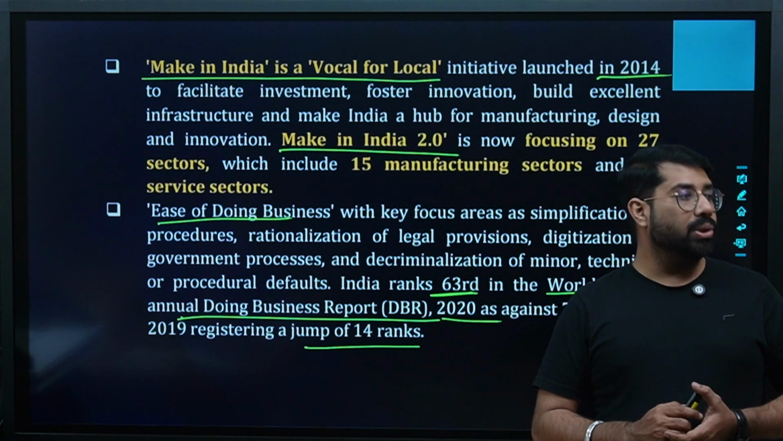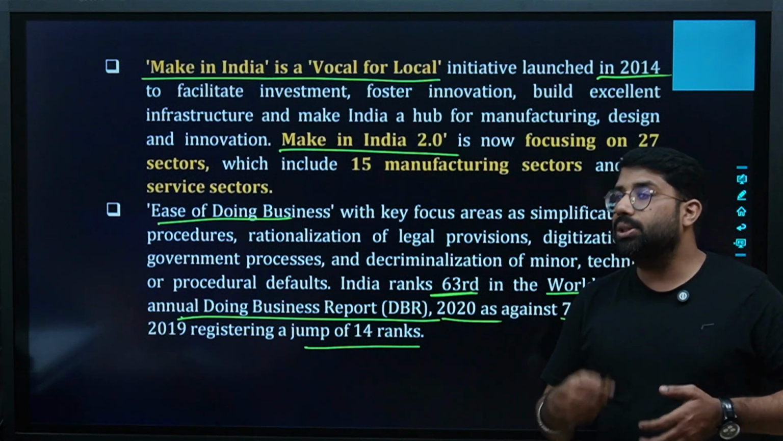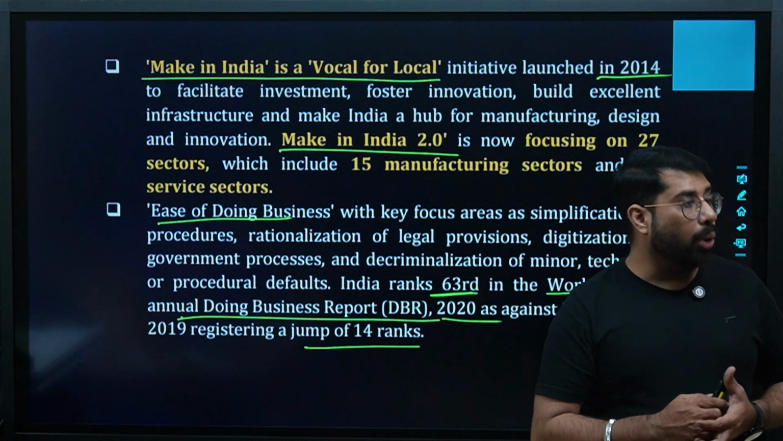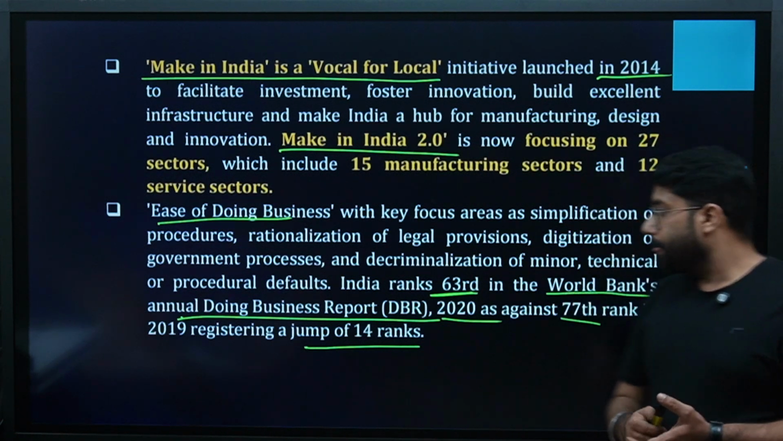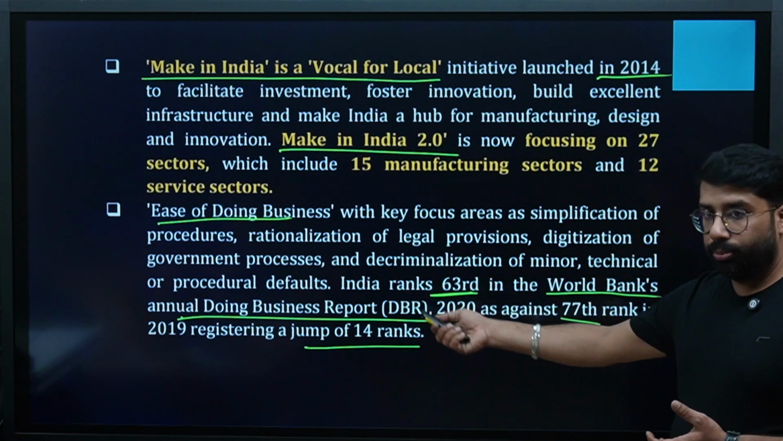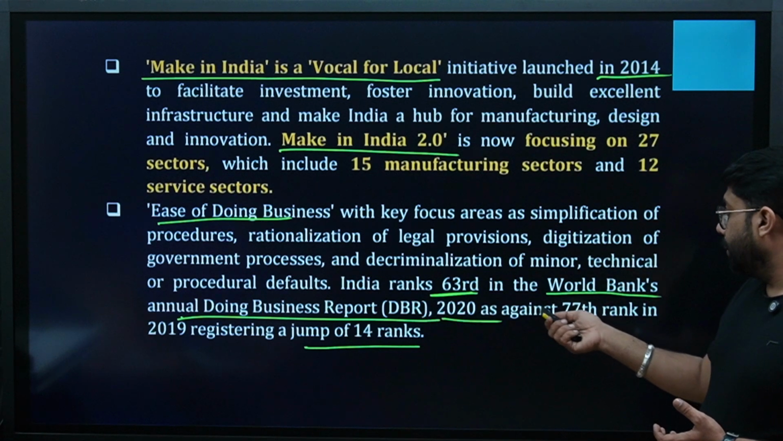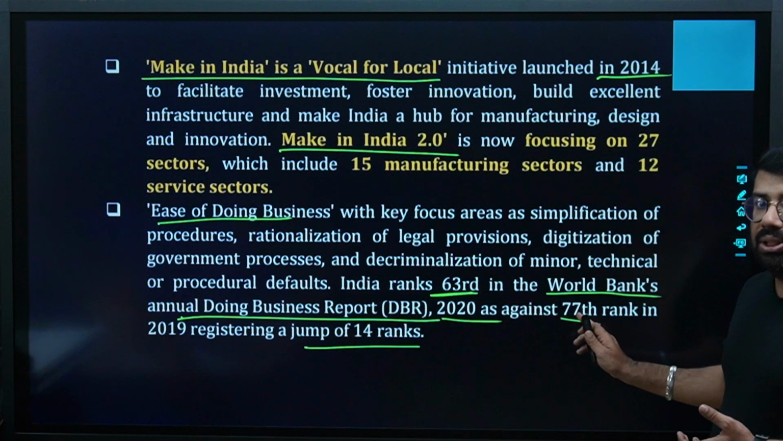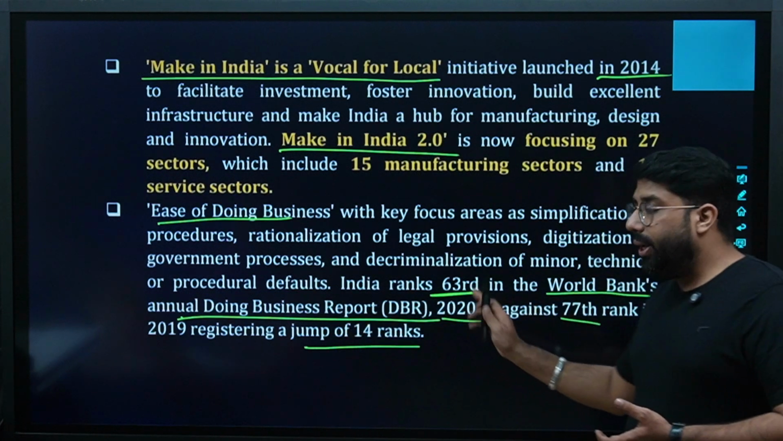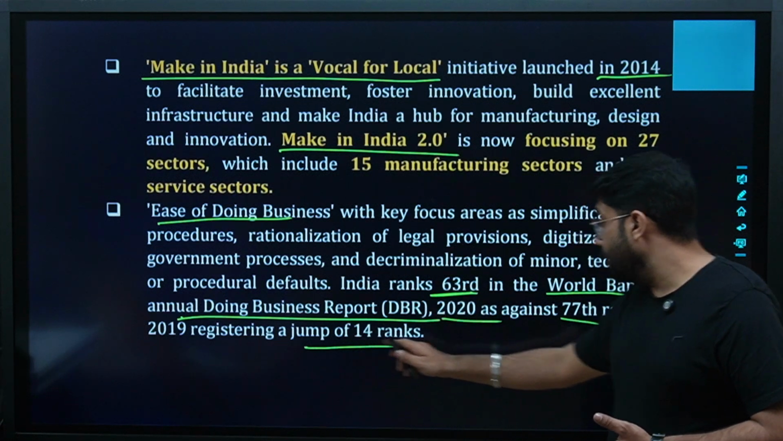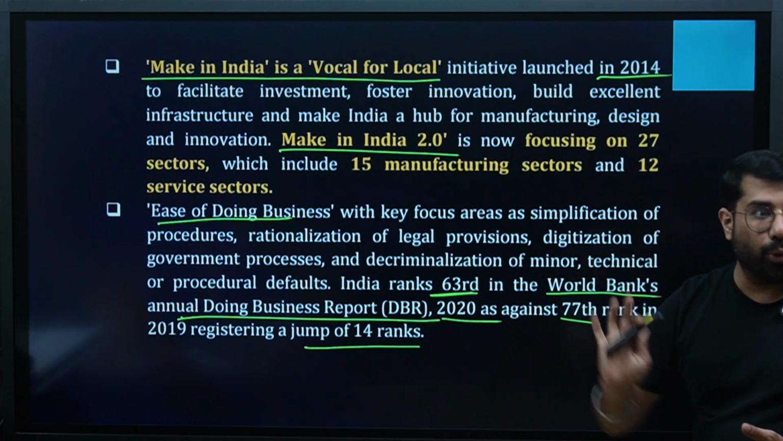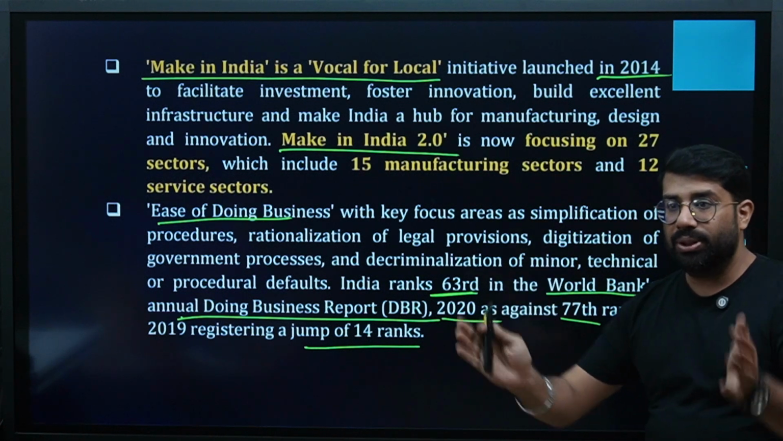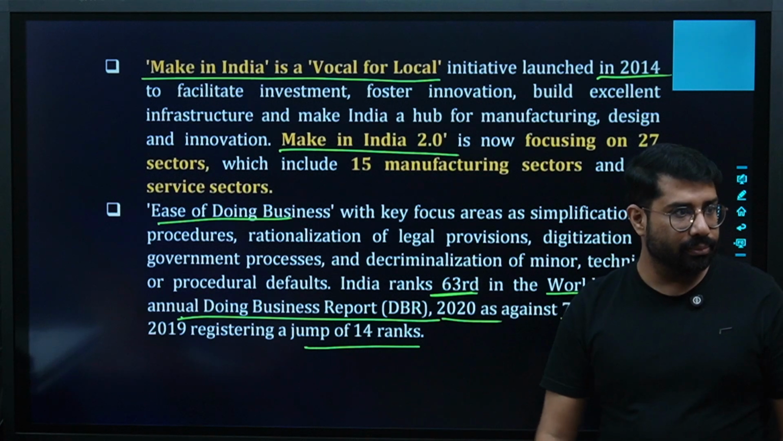We are working on ease of doing business. Ease of doing business means how easy is doing business in a country, right? On that platform, how easy is doing business in India, according to the Doing Business Report, is listed every year. In 2019, India had 77th rank, and in 2020 the rank came to 63rd. A 14-rank jump is a very good jump, and it shows that India is working in a very good way to make doing business in India easy for the people. Yes or no?